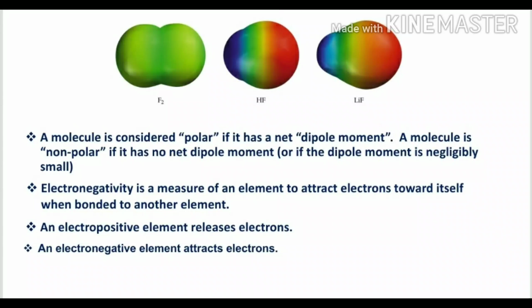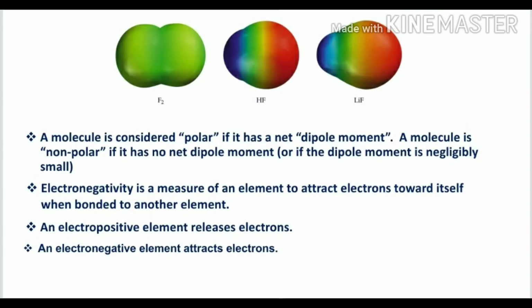Actually, a molecule is considered polar if there is a net dipole moment. So polar molecules have a net dipole moment, but non-polar molecules have no net dipole moment. The dipole moment is 0 for non-polar molecules, but polar molecules have a net dipole moment. Another criterion we have to see is electronegativity.